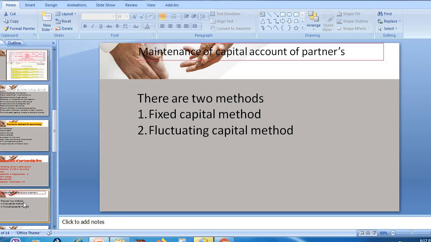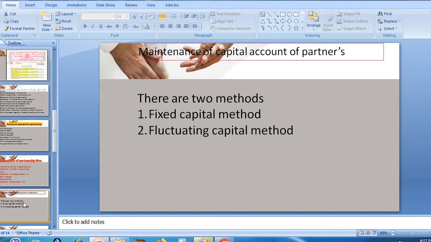Whatever activity is performed by the partner in an organization will be recorded in the books of account through preparing a capital account. In the capital account we are going to record all the activity that the partner has performed in the organization.